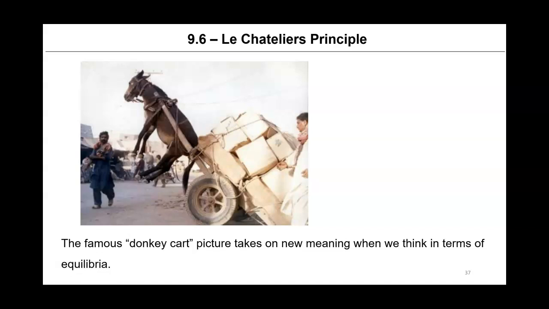So, the famous donkey cart picture, where we have a donkey with his legs in the air, takes on new meaning when we think in terms of equilibrium. This donkey's not where we want it to be. How can we get the donkey to get his feet back on the ground? Well, there are really two ways of doing it. We could put a weight on poor donkey's back and weigh him down. Or alternatively, we could take a few packages off the back and reduce his burden, and then his feet would come to the ground. So what we're really saying is there's always two ways to move around the balance point.